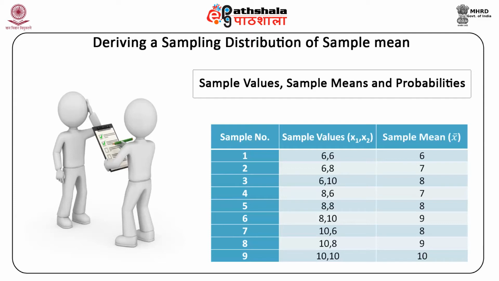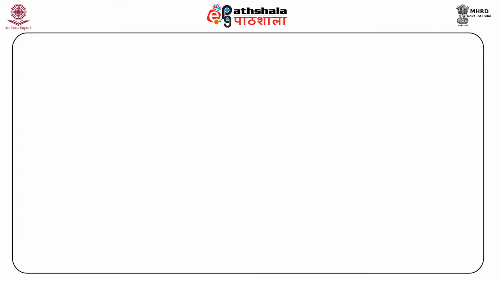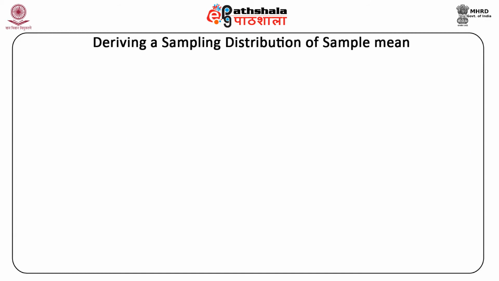Therefore, the probability of x bar equal to 8 is the sum of the probabilities of the three samples, which is 0.11 plus 0.11 plus 0.11, equal to 0.33. Similarly, probabilities can be calculated for other values of x bar.